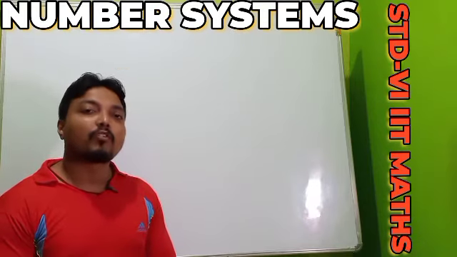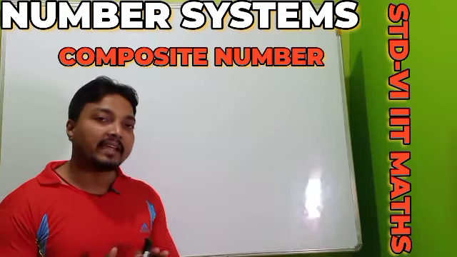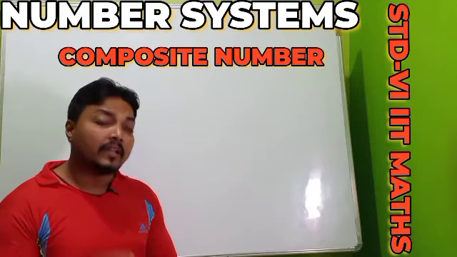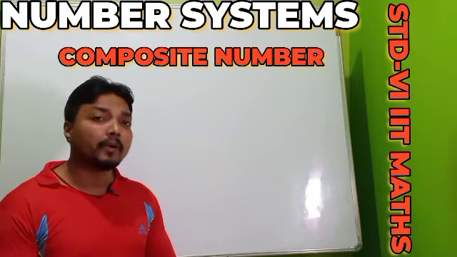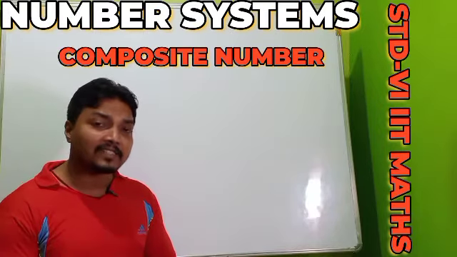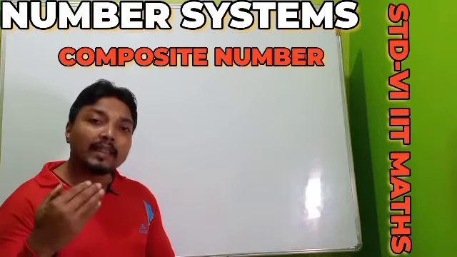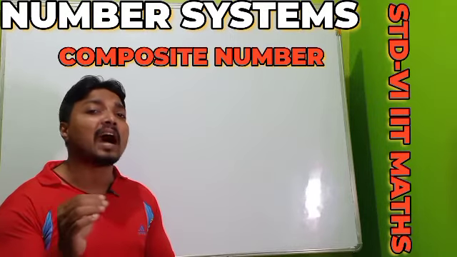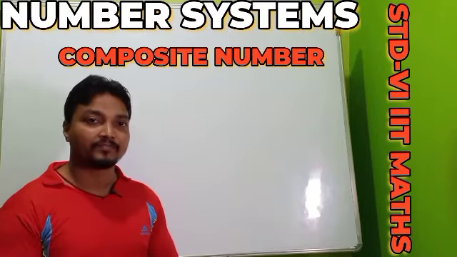Next, the definition of a composite number. Remember, just like any number having only two factors is said to be a prime number, in the same way, if a number has more than two factors, then we can call it a composite number.